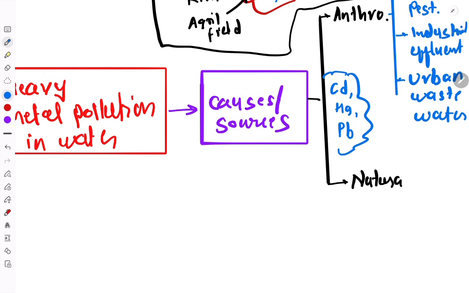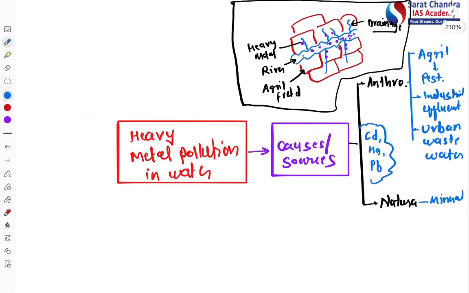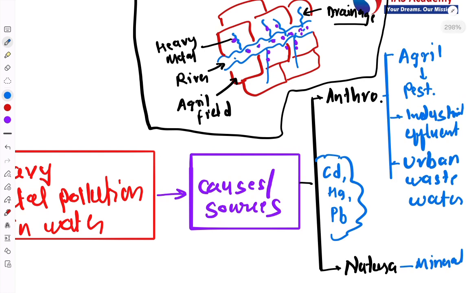In natural sources, there can also be the natural sources. For example, the mineral zones, like you must have heard in the coal mining area, what happens in such area, the heavy metals which was the part of deposition in the mining area can also fall into the river and cause the pollution. So that way we have seen comprehensively what are the sources and the causes of heavy metal pollution in the river, that is anthropogenic causes as well as the natural causes.